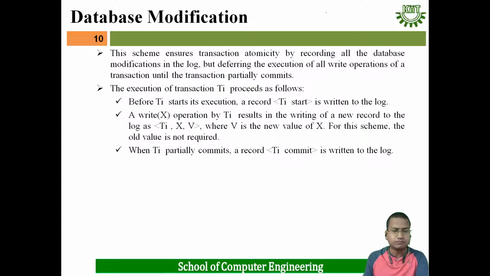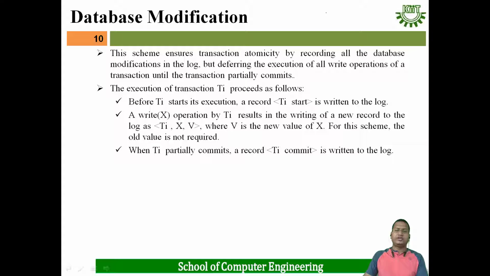Then database modification. How does the modification to the database happen? This scheme ensures transaction atomicity by recording all the database modifications in the log, but deferring the execution of all write operations of a transaction until the transaction partially commits.